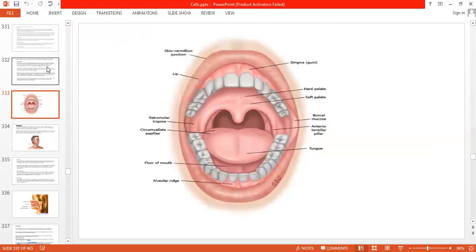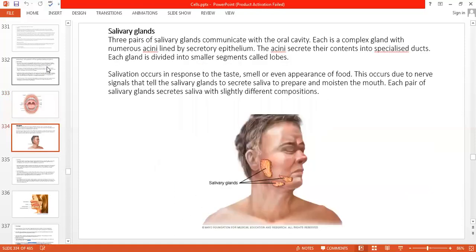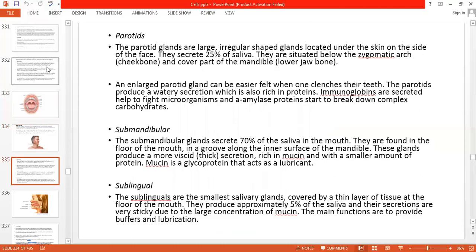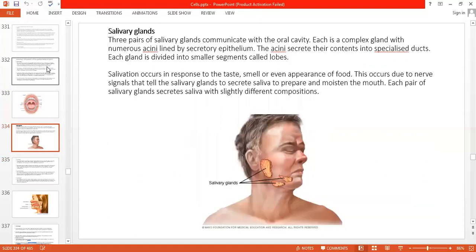You can see the mouth, different parts of the mouth, right? Then we have the salivary glands. You can see the salivary gland, this is also a very good figure. You can see over here. Then we have a parotid gland. Parotid gland, you can see over here. This is a salivary gland.